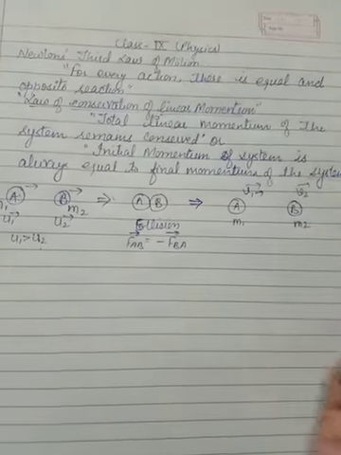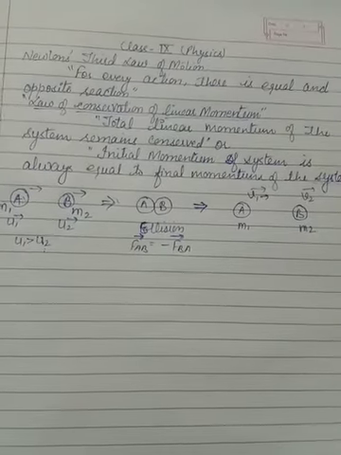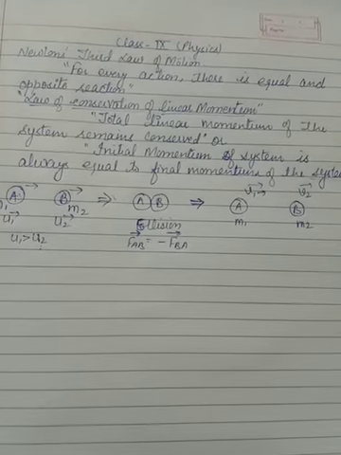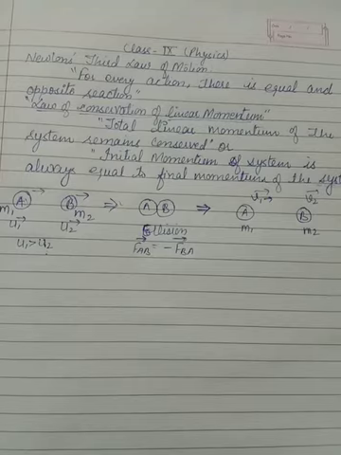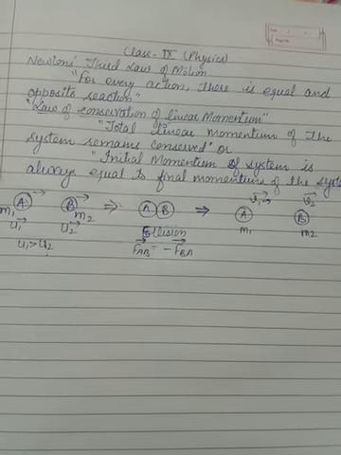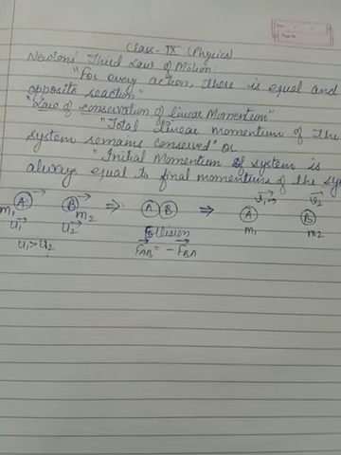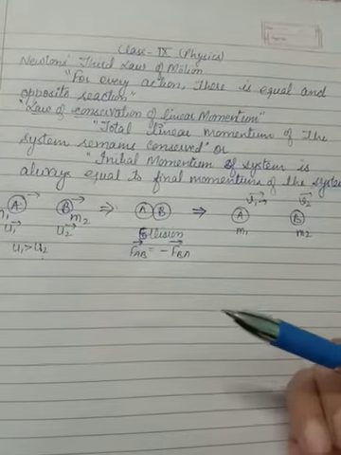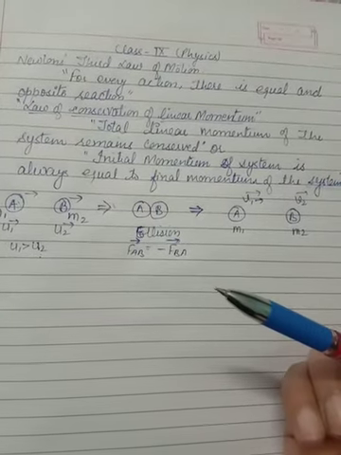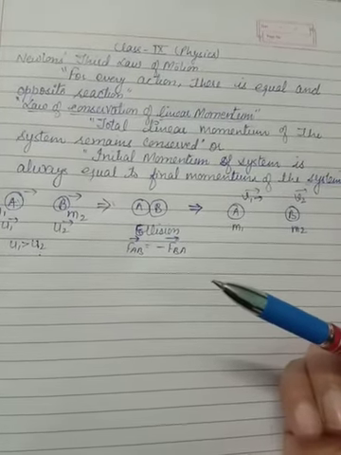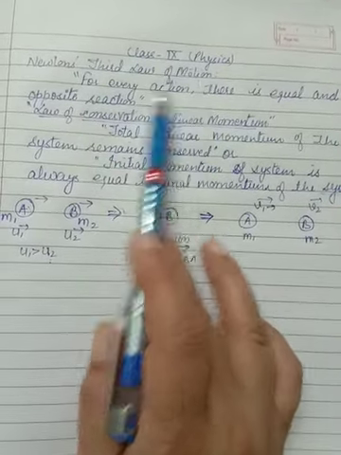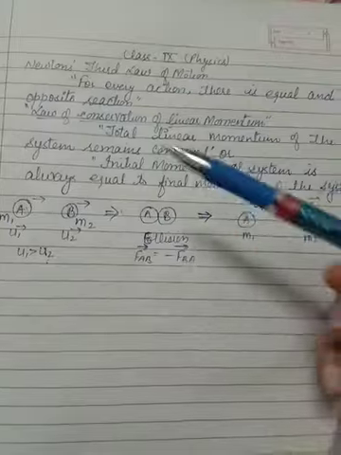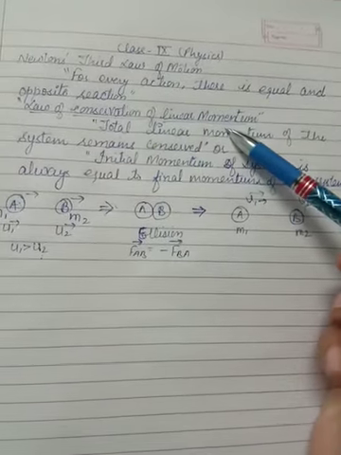The example I am giving you: suppose you hit a wall with some force with the help of your hand, you also get hurt. Why does it happen? Because the force that you applied on the wall, the same amount of force is given by the wall on your hand, and you get hurt when you feel that force. So this is due to Newton's third law of motion, and this law gives you the concept of the law of conservation of linear momentum.